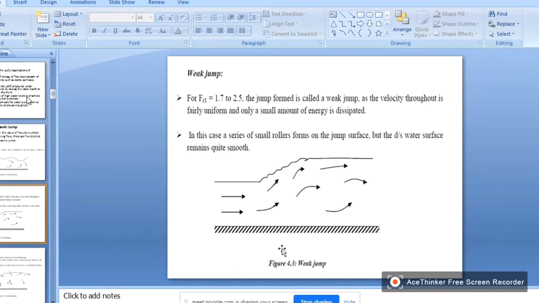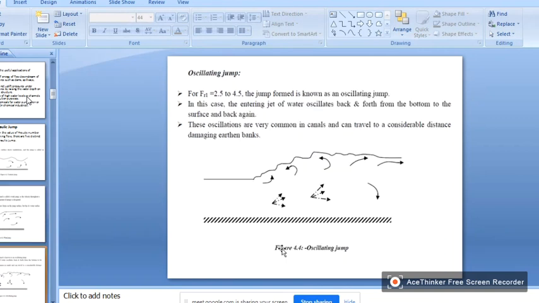And the second one, weak jump. Weak jump is if the Froude number is in between 1.7 to 2.5. The jump form is called a weak jump, as the velocity throughout is fairly uniform, and only a small amount of energy is dissipated. Okay, and in the earlier case, I think no energy is dissipated. In the weak jump, a very small amount of energy is dissipated. So in this case, a series of small rollers form on the jump surface, but the downstream water surface remains quite smooth. Okay. So this is a weak jump, right?